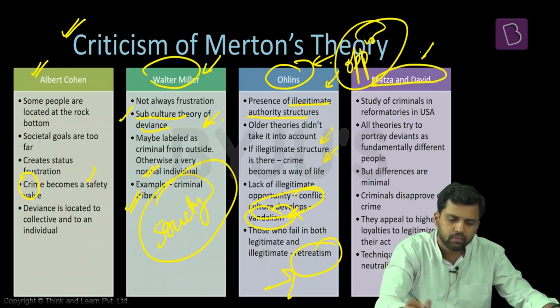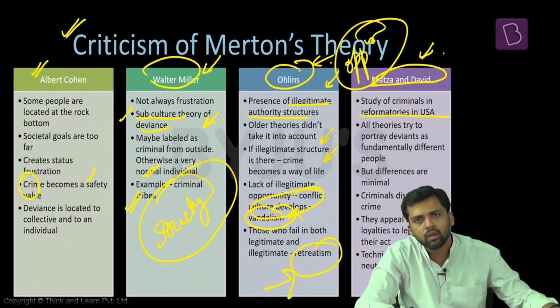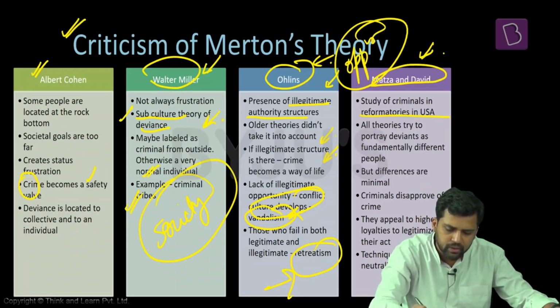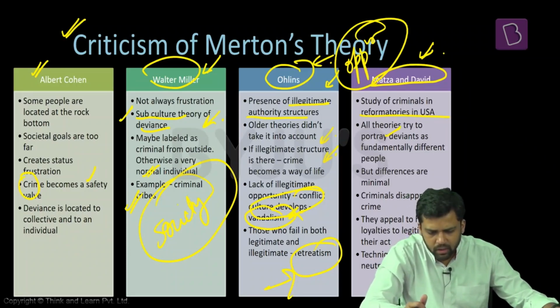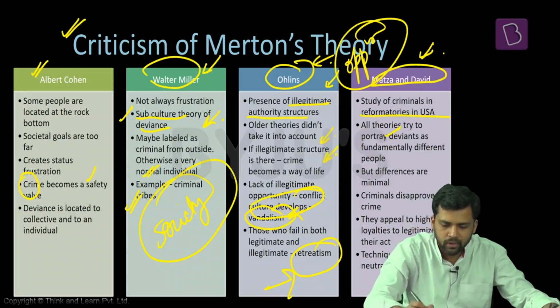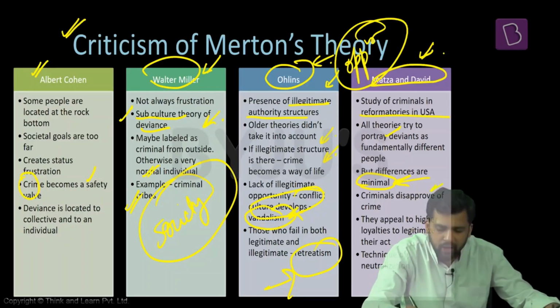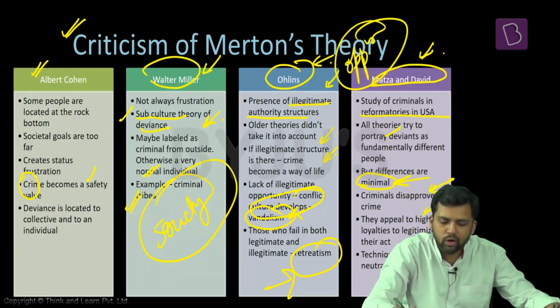Now, Matza and Sykes, they are studying criminals in reformatories in the US. They feel that the other theories that we have been discussing till now are trying to differentiate. They're saying that those who are deviants are fundamentally different from others. But what Matza and Sykes are saying is, among the deviants and those who are not deviants, the difference is minimal. In fact, those who are in these reformatories, those who are the criminals, they themselves disapprove of crime. They themselves will appeal to a higher loyalty to legitimize their criminal act.